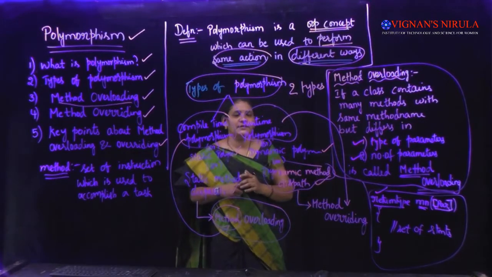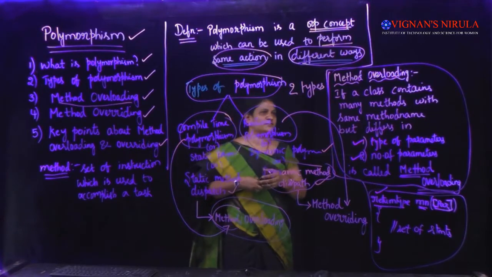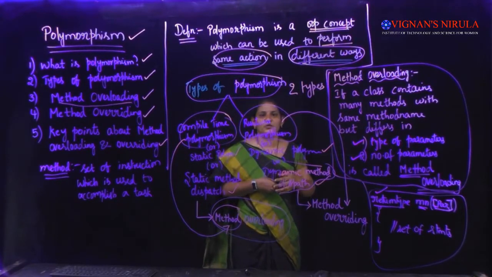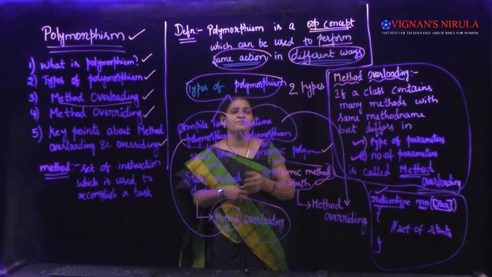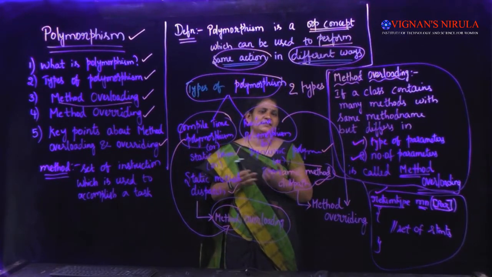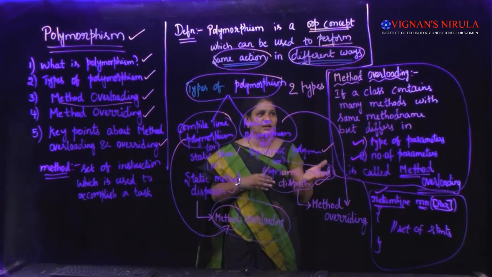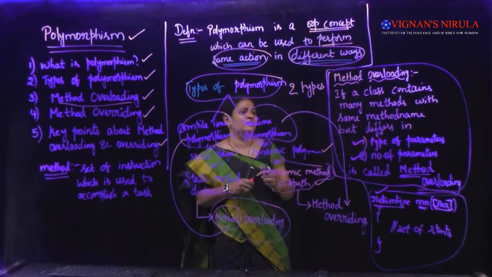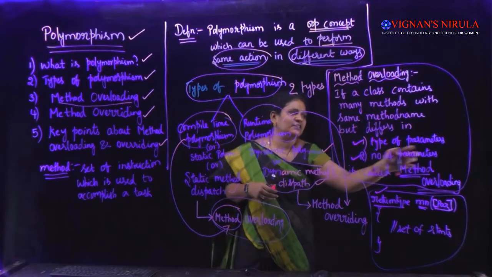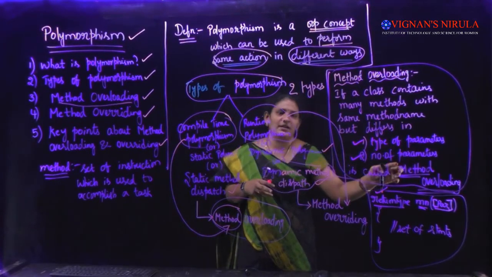Once again, I am repeating the definition, which is very important for interviews also. Usually they'll ask what is method overloading. Method overloading is nothing but if a class contains n number of methods, all the method names will be the same. The method names are the same, but what will be different? They differ in either type of the parameters or number of parameters.